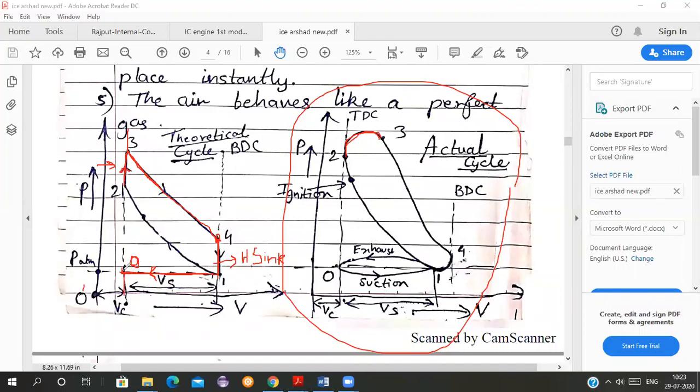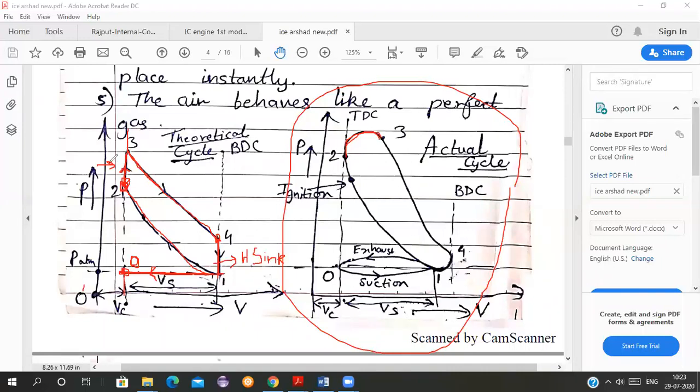Again, the next cycle will start. Again, the piston will move from this point to 1. Again, the volume will increase to VC plus VS. It will move to the point 1. Again, compression will be done. The pressure will rise. The piston is moving, compressing the air only here. In the air standard cycle, in this theoretical cycle, we are assuming only air as a working medium. So the piston is moving from point 1 to 2.